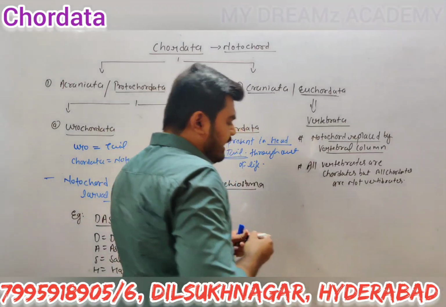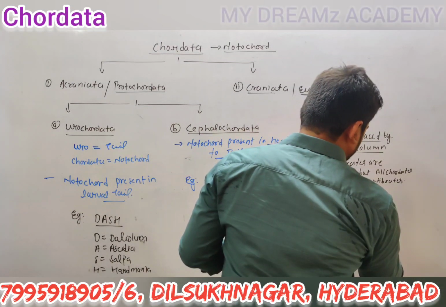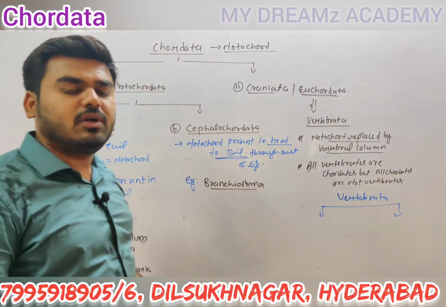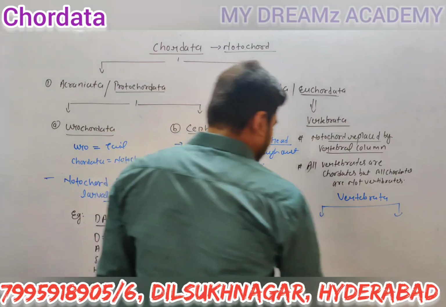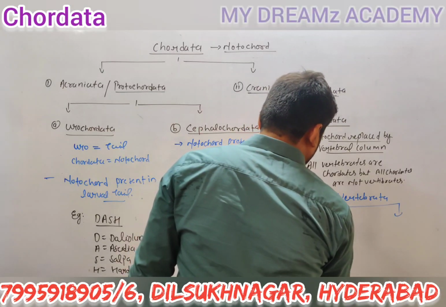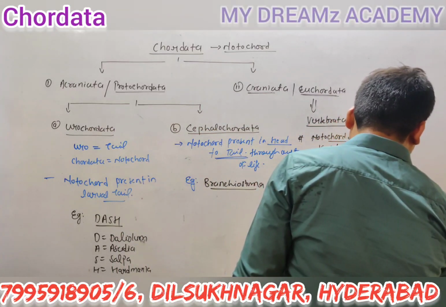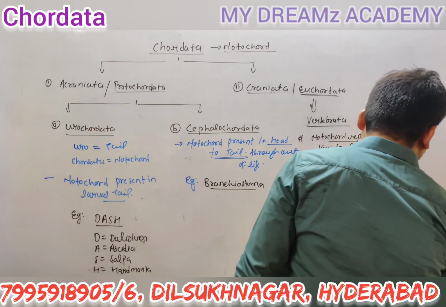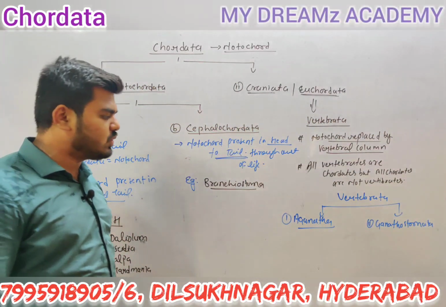This Vertebrata is also categorized into phyla. The first one is known as Agnatha, and the second one is called Gnathostomata.